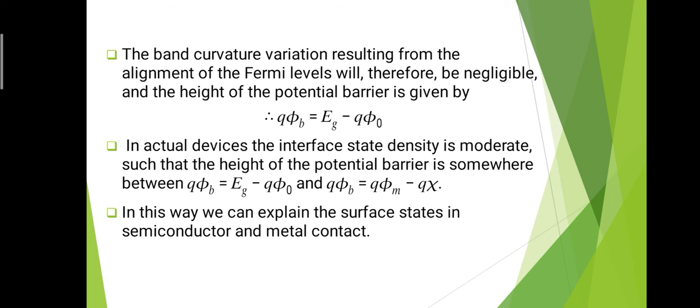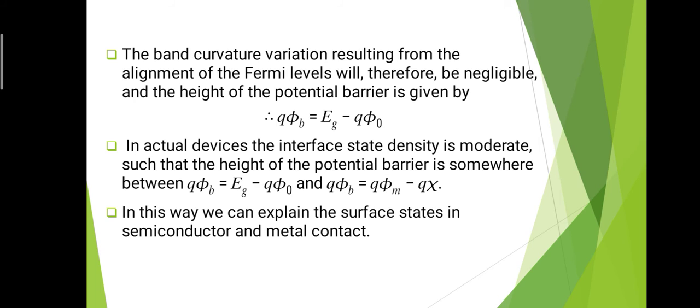In actual devices, the interface state density is moderate, such that the height of the potential barrier is somewhere between Q phi B is equal to Eg minus Q phi 0 and Q phi B is equal to Q phi m minus Q chi, as we already discussed, the work function of the metal and the electron affinity.